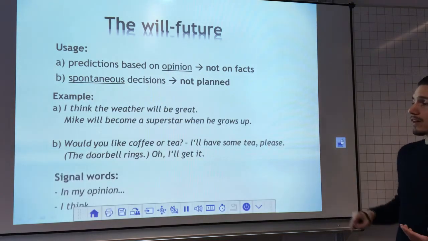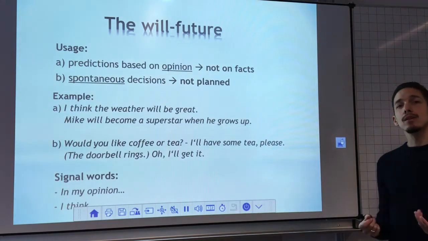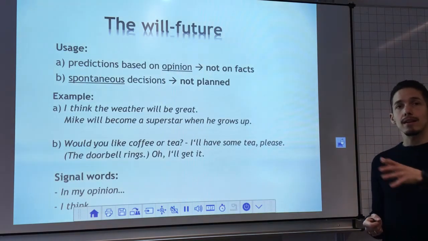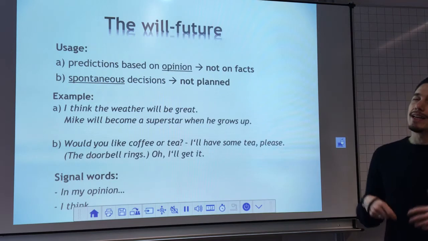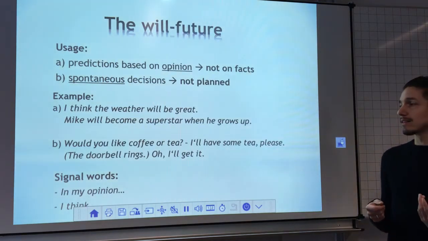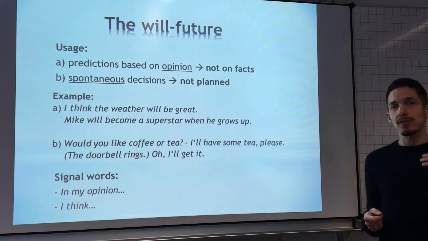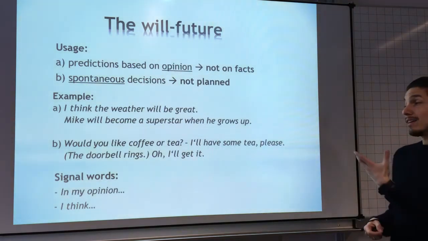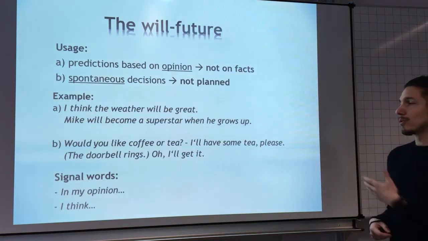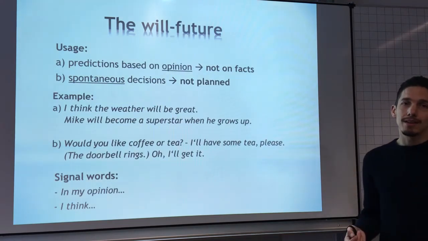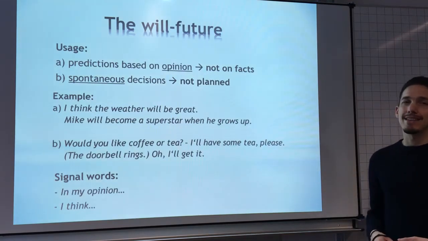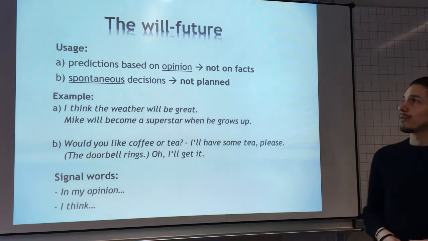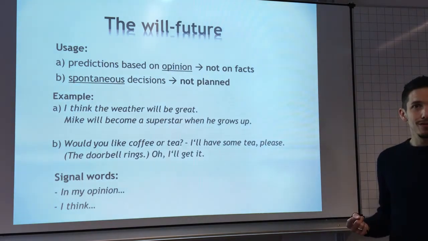Now, what students are sometimes looking for are signal words so that they can easily decide what tense is used here. In the future tense, this is a little difficult, yeah, because we always have to look at the meaning of the sentence. But if you read in my opinion or I think, you can probably guess that it's something that has to do with predictions based on opinion, so the will future.